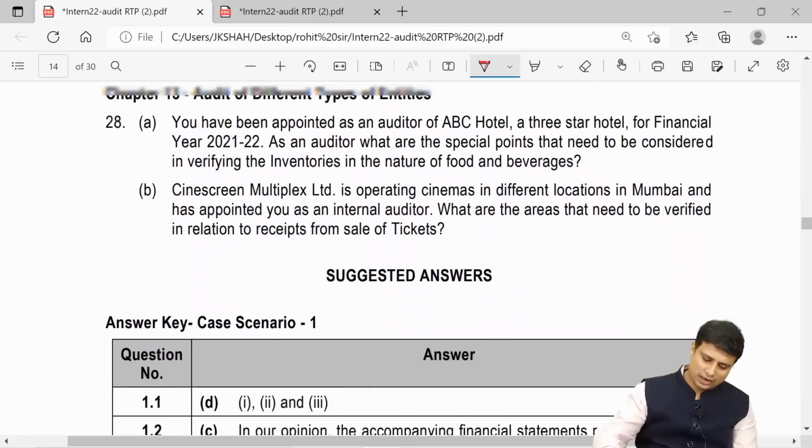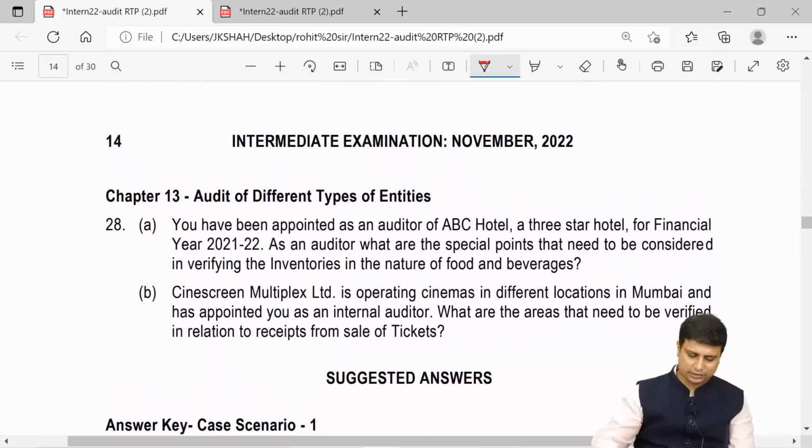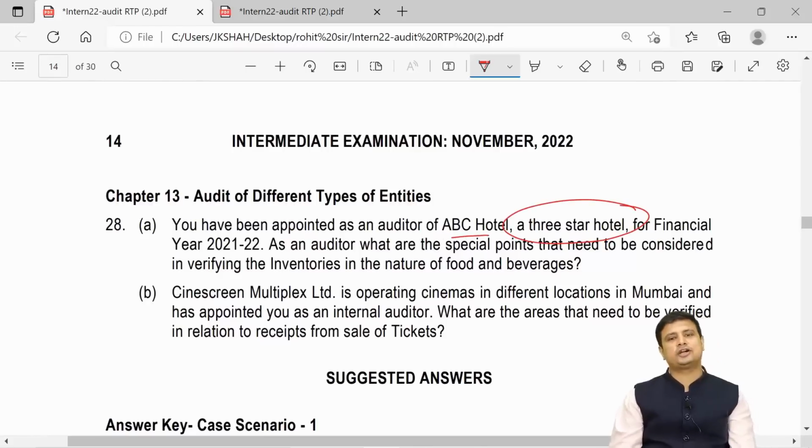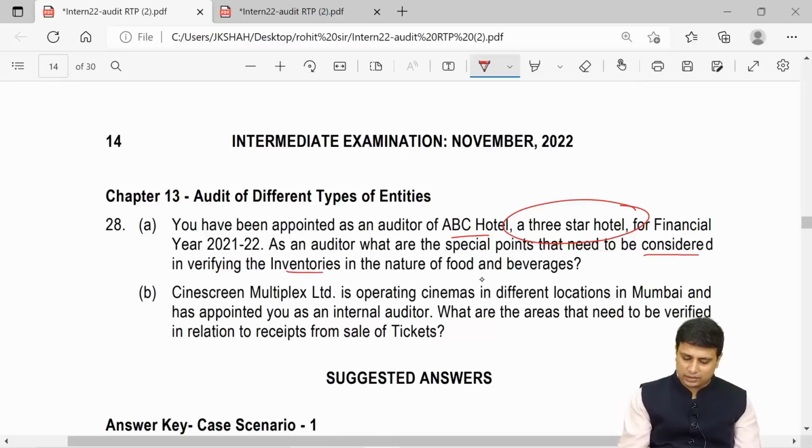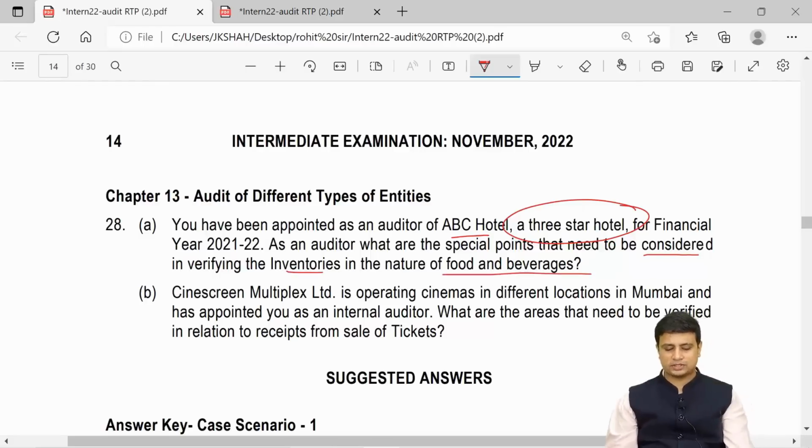Moving ahead with the last part, chapter number 30. You have been appointed as an auditor of ABC Hotel, a 3-star hotel, for the financial year 21-22. As an auditor, what are the special points that need to be considered in verifying inventories in the nature of food and beverage? So here what you need to check is, for food and beverage, what are the procedures that you are going to apply.